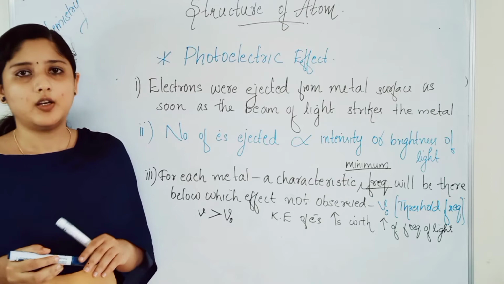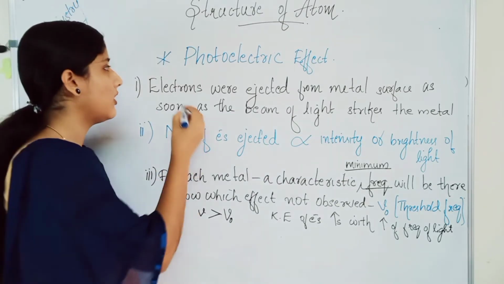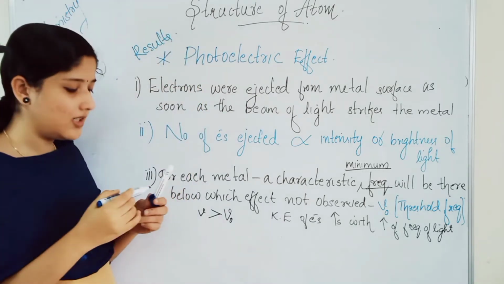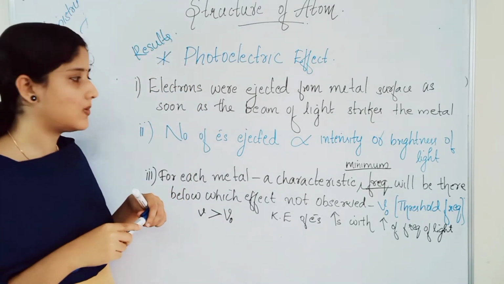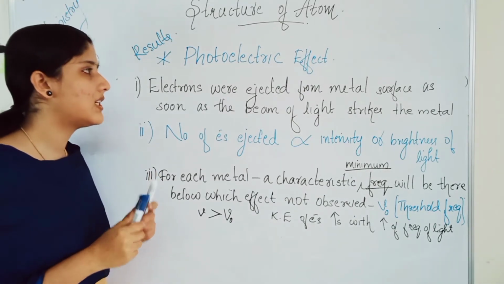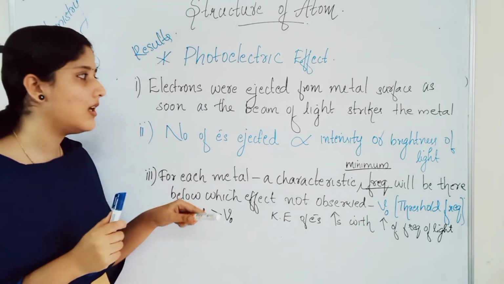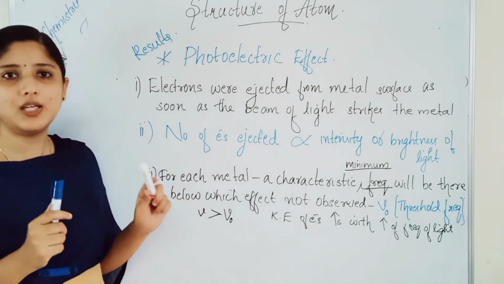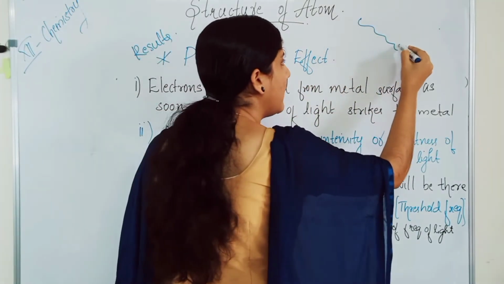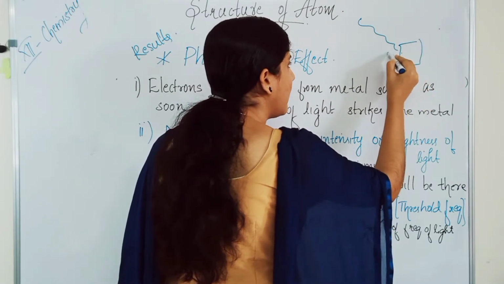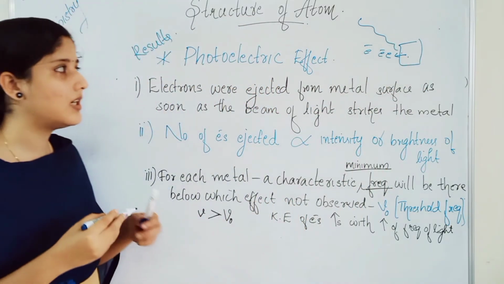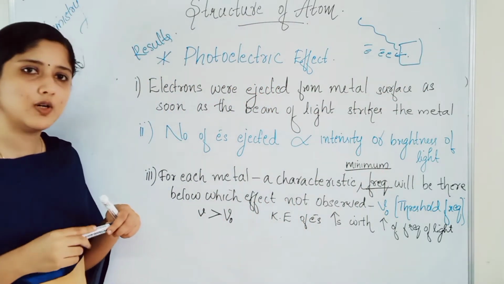From the experiment, he concluded with some results. The results that Hertz obtained when he conducted these experiments are listed here. The first observation is that electrons were ejected from the metal surface as soon as the beam of light strikes the metal. That means there is no time lag. As soon as the light strikes the metal surface, at that time itself electrons will be ejected from the metal surface. There is no time lag. That is the first observation.